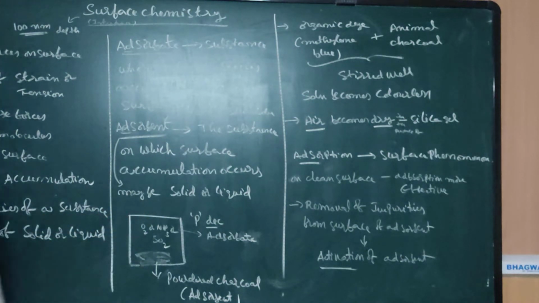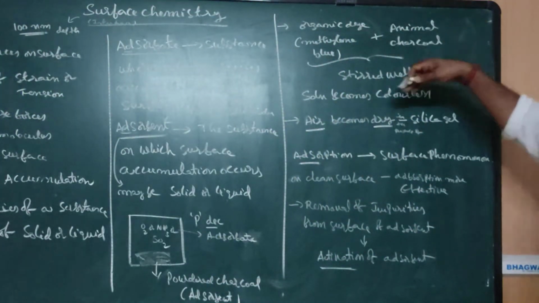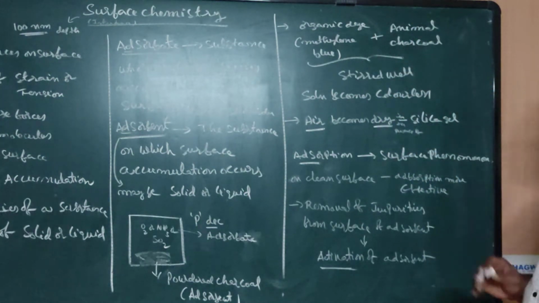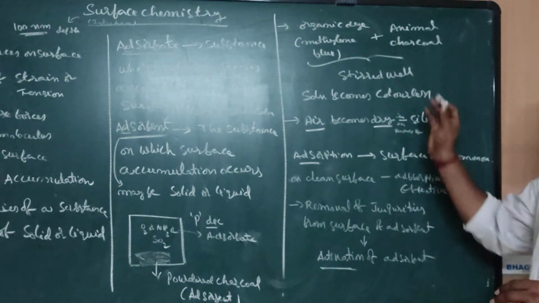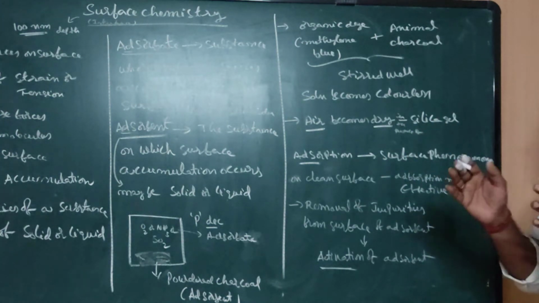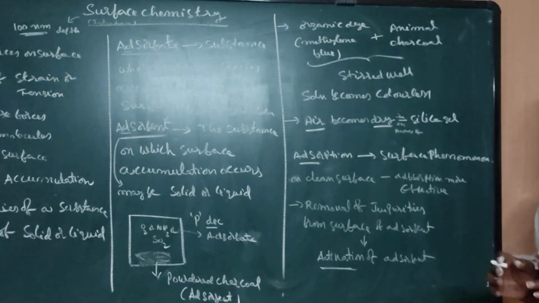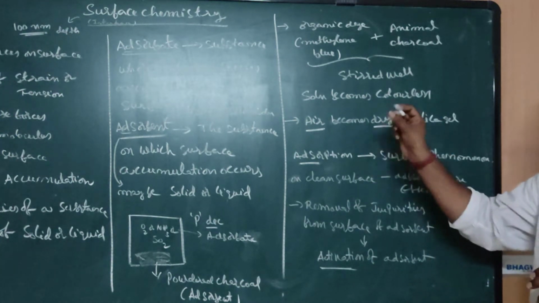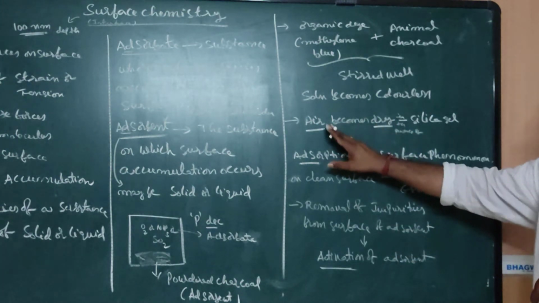If you consider another example, an organic dye, for example methylene blue, is stirred with animal charcoal. After some time, the solution becomes colorless because of adsorption. Suppose if you keep air in a vessel having silica gel, after some time the water vapor present in the air is adsorbed by silica gel. So automatically air becomes dry.